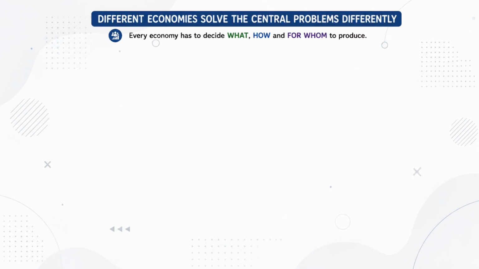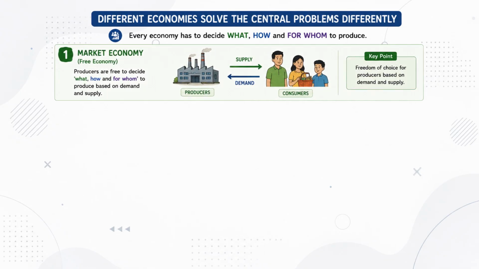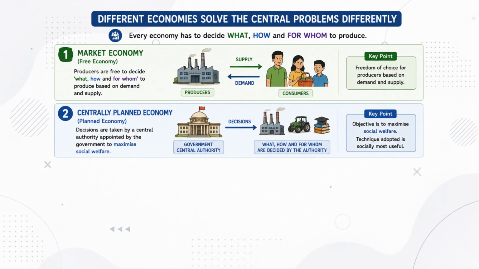Different economies solve the central problems in different ways. A market economy is a free economy, where producers are free to decide what to produce, how to produce, and for whom to produce, based on demand and supply. In a centrally planned economy, these decisions are taken by a central authority appointed by the government. The main objective is to maximize social welfare. The technique of production that is considered socially most useful is adopted.